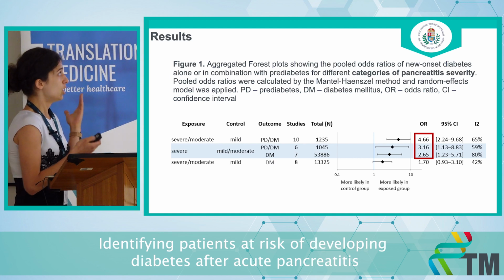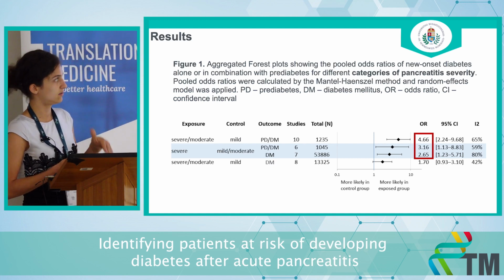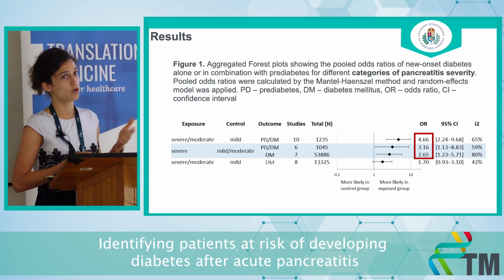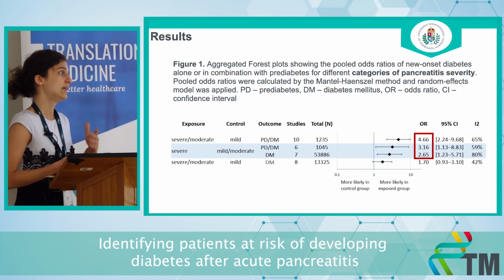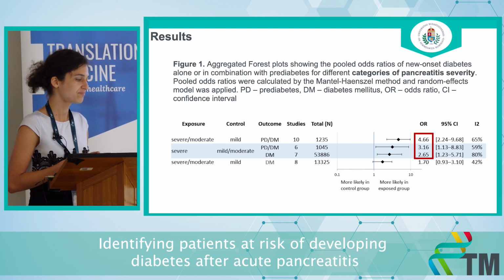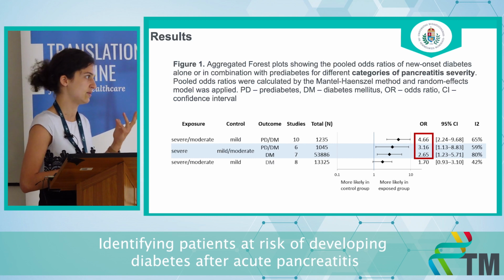So on this first figure, you see the association between severity and the development of dysglycemia. You may notice that having severe or moderately severe disease progression is associated with increased odds of developing dysglycemia. And it was also more pronounced for prediabetes and diabetes compared to diabetes alone.